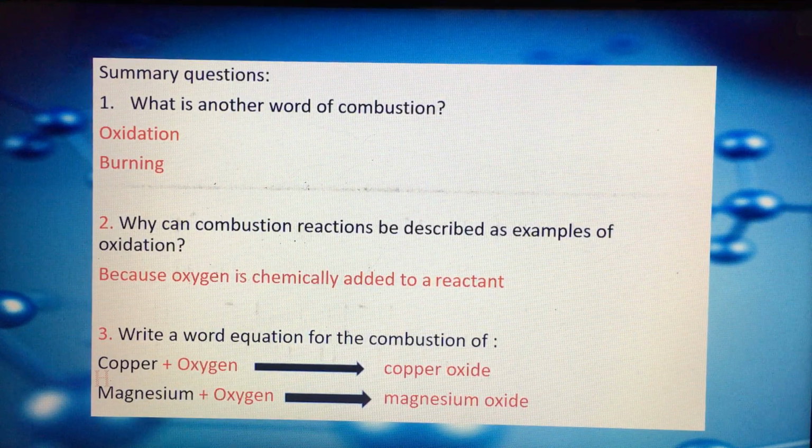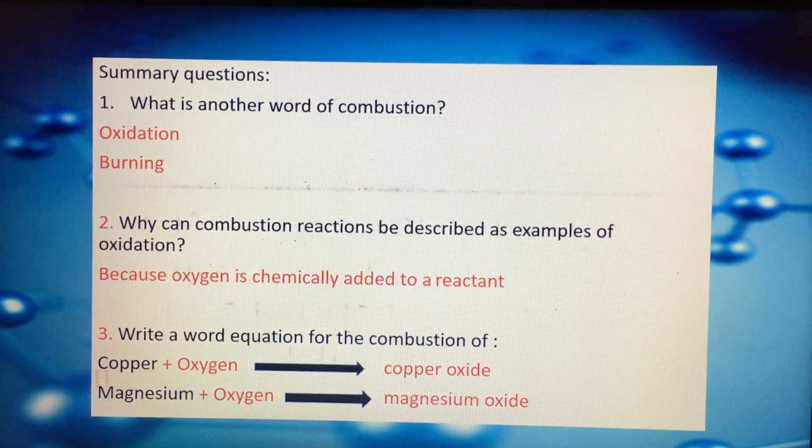Third question, write a word equation for the combustion of copper. Copper is a metal. When it reacts with oxygen, it will produce copper oxide. Magnesium also is a metal. When it reacts with oxygen, it will produce magnesium oxide. So, answer them in your notebook. And after that, check the answers from this page.